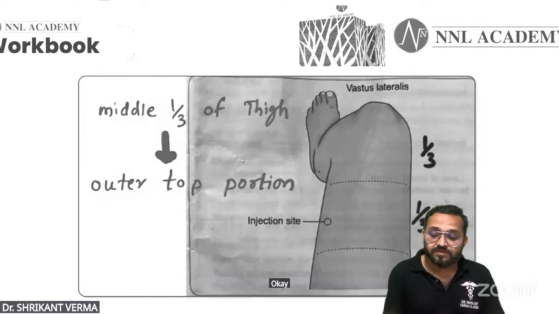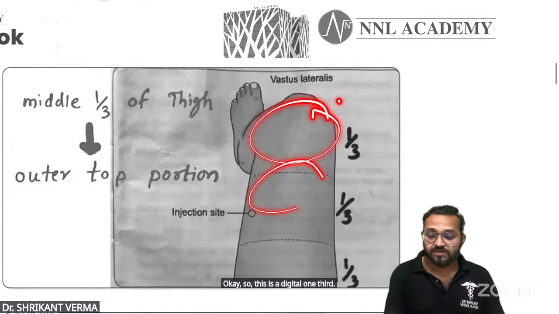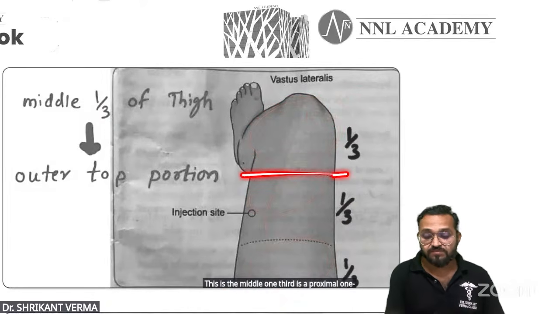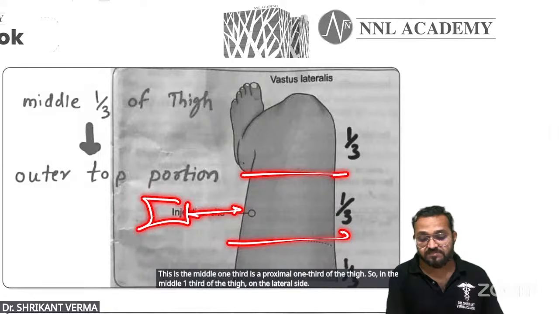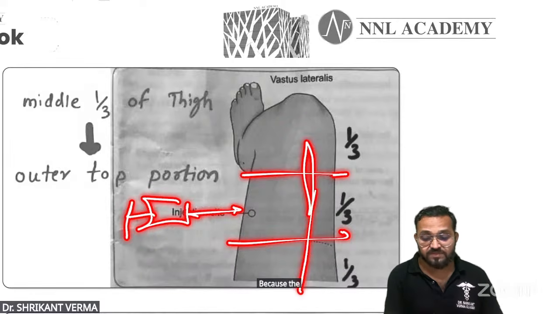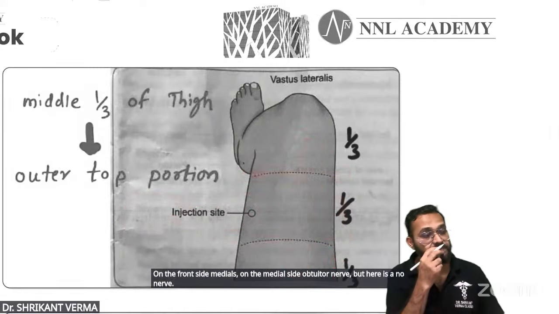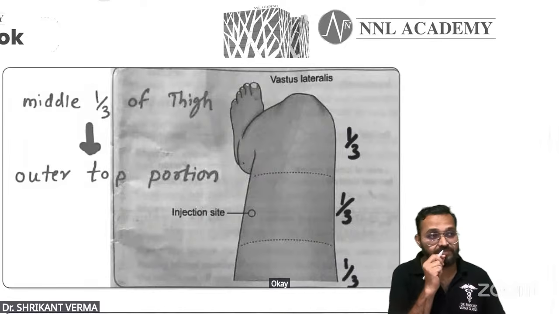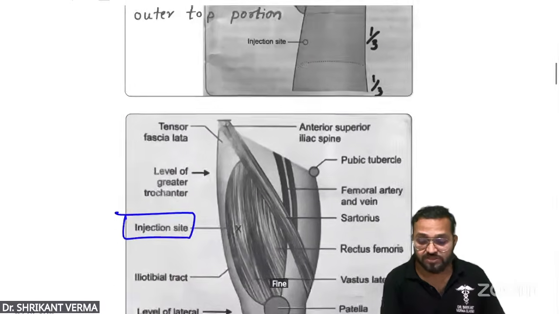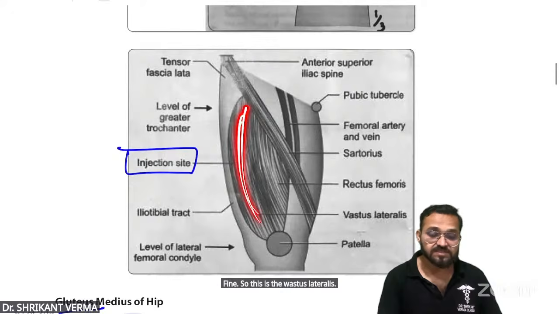So this is the distal 1/3, this is the middle 1/3, this is the proximal 1/3 of the thigh. So give it in the middle 1/3 of the thigh on the lateral side, because the femoral nerve is on the front and medial side, and the obturator nerve on the medial side, but here there is no nerve. Okay, fine. So this is the vastus lateralis.